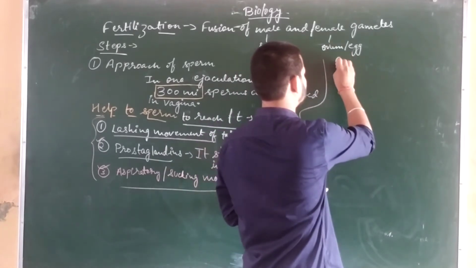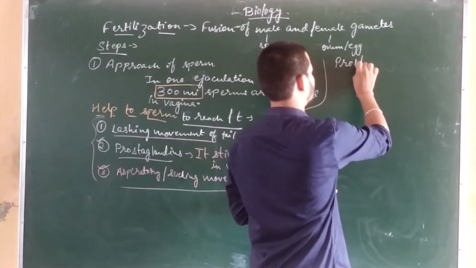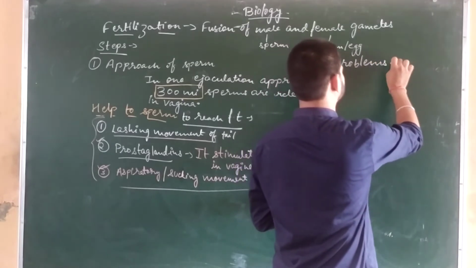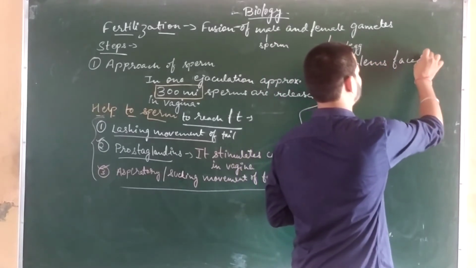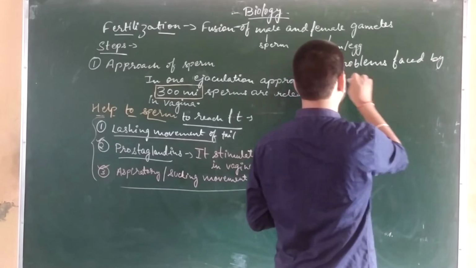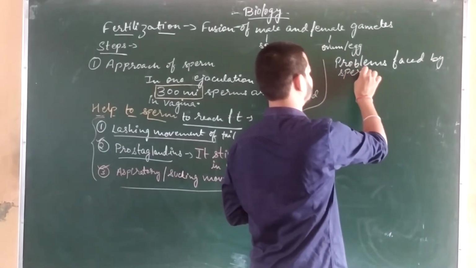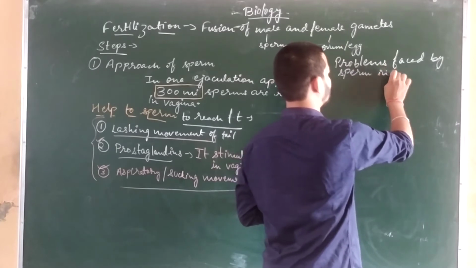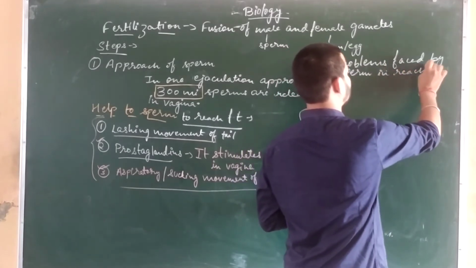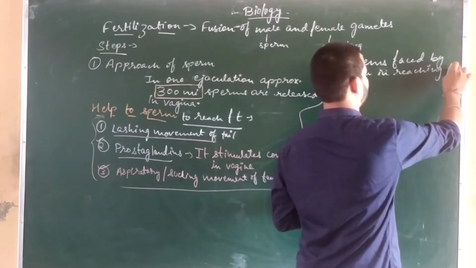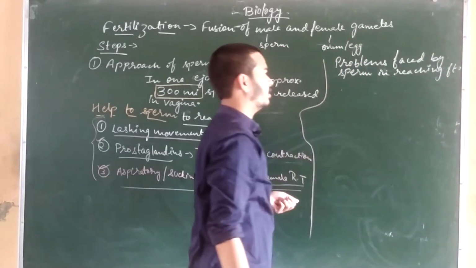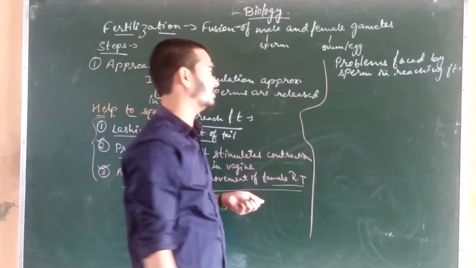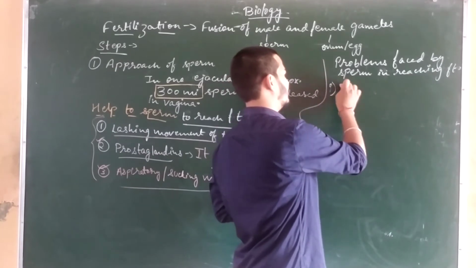Okay, the problems faced by sperm in reaching the fallopian tube: first is